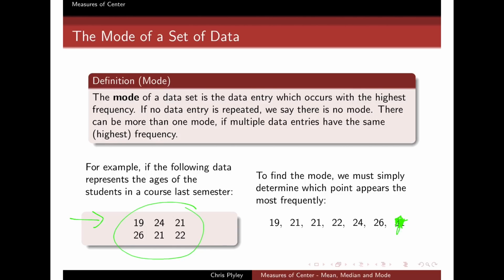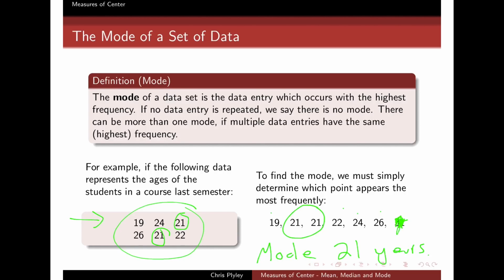So it's very easy to see. I don't even need to look at the ordered list on the right. I can just look here and say, well, what number appears the most? It's 21. 21 occurs twice, and no other number occurs twice. And when I put it in order, I can see it as well. Right here, 21 appears twice. So the mode of this set of data is just 21 years, because it occurs twice, and every other point of data occurs only once.